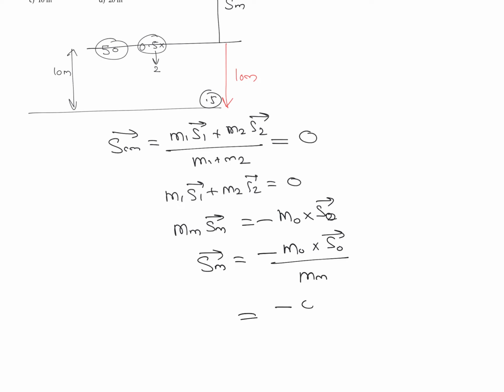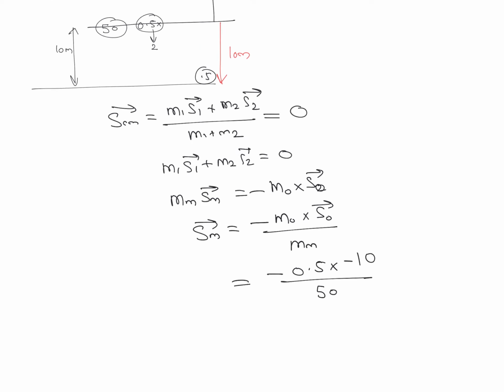Now mass of man is given as 50, the mass of object is 0.5, and the displacement of object is in downward direction. If I am taking displacement in downward direction as negative, we can write minus 10.